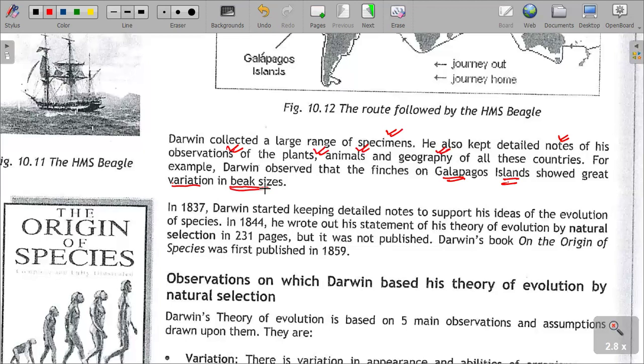In 1837, Darwin started keeping detailed notes to support his ideas of evolution of the various species he was working on. In 1844, he wrote out his statement of his theory of evolution by natural selection, which was quite big, 213 to 231 pages.